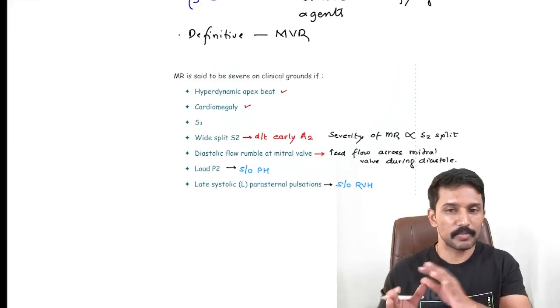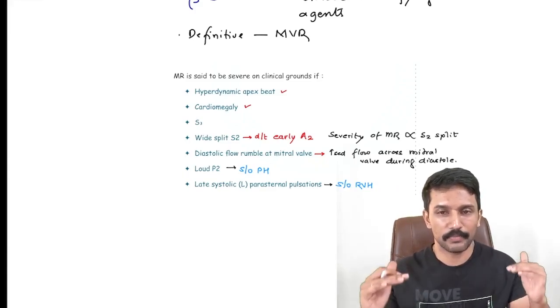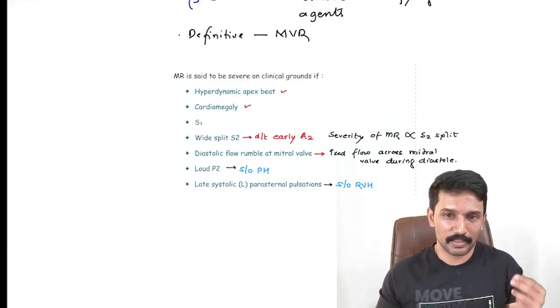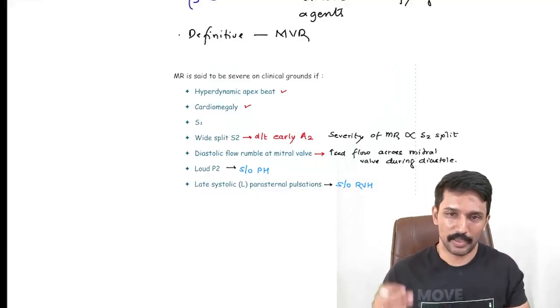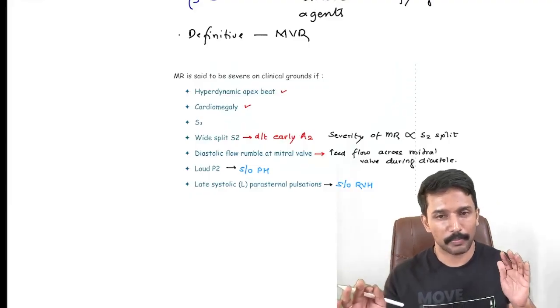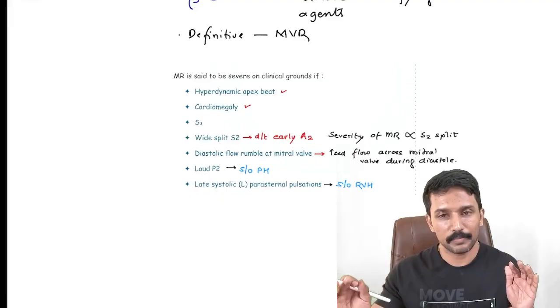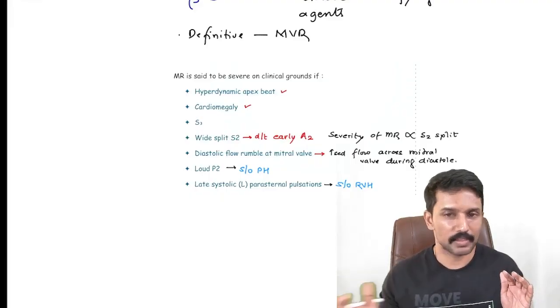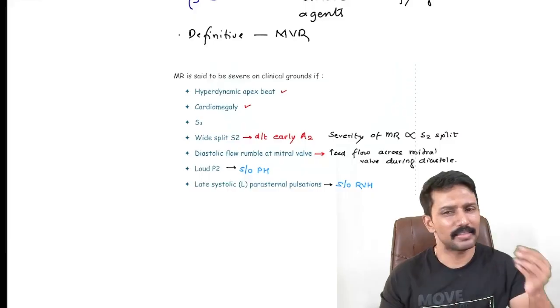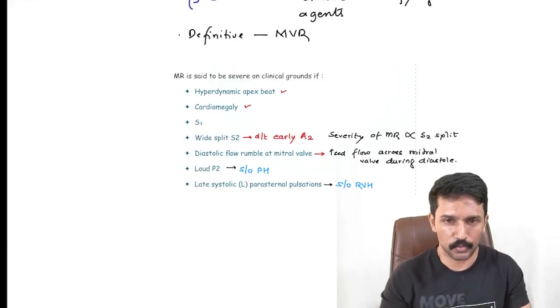If it is MS murmur, it will be similar to the TS. Both are mid-diastolic with pre-systolic accentuation and opening snap. But the TS murmur will be best heard in the tricuspid area. MS murmur will be heard in mitral area. MR and TR are same. They are both pansystolic, but MR murmur will be best heard in the mitral area, which is apex, and the TR murmur will be best heard in the tricuspid area. So the area and symptoms will always take you to the diagnosis, right?